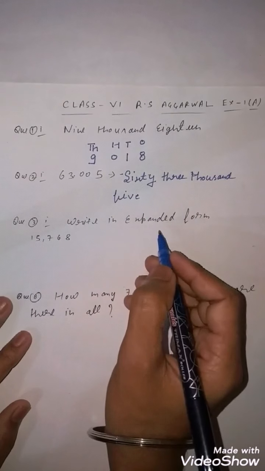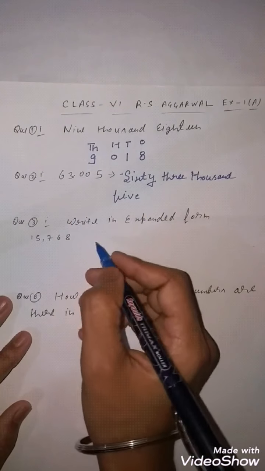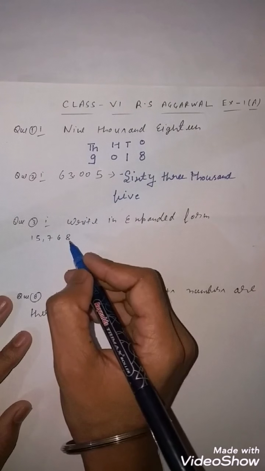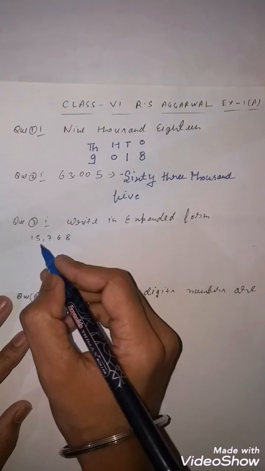Now this is the third question. Write in expanded form. Expanded form is very easy. You have to check the place value. This is ones, tens, hundreds, thousands, ten thousands.